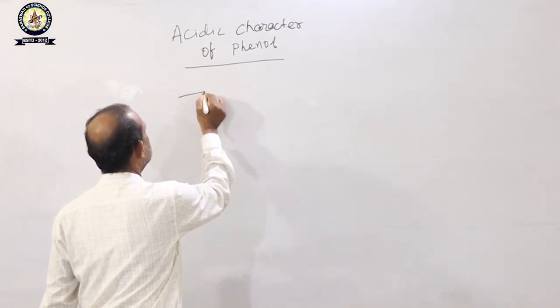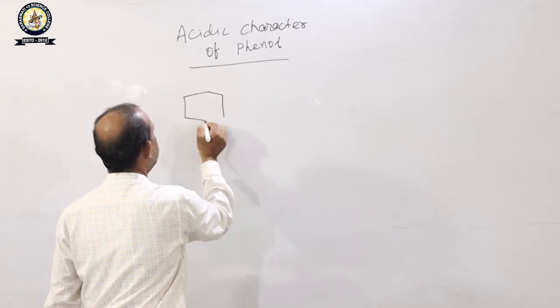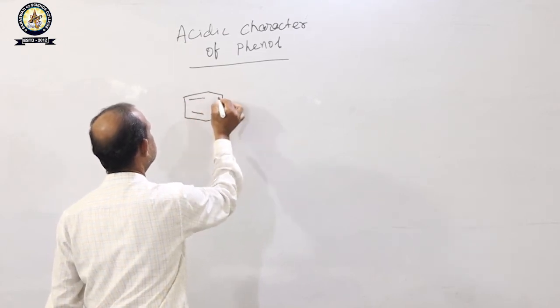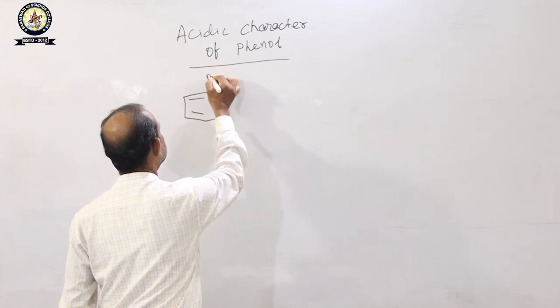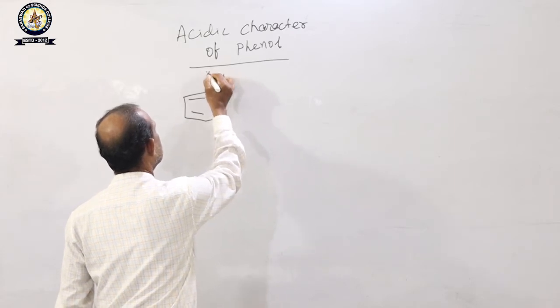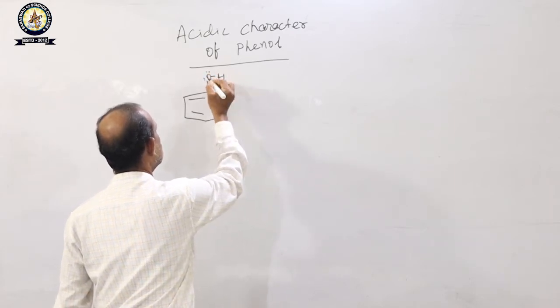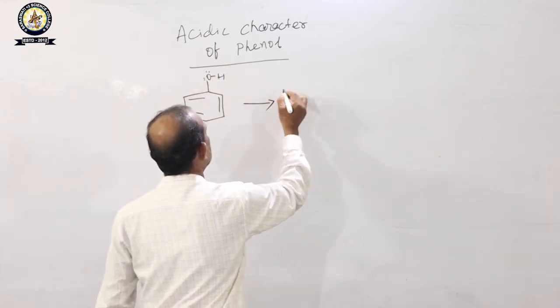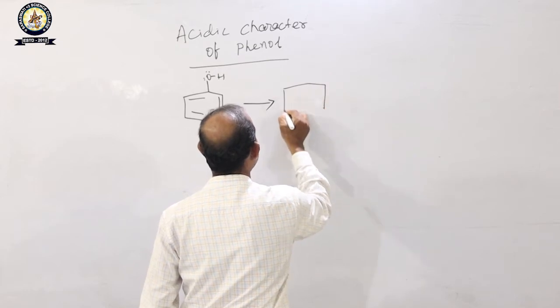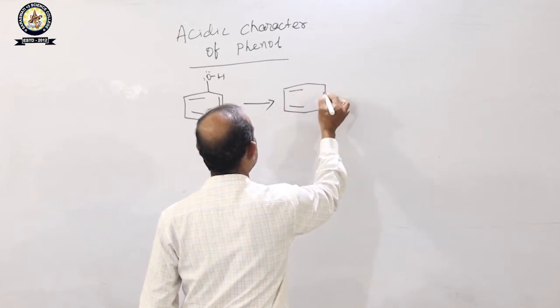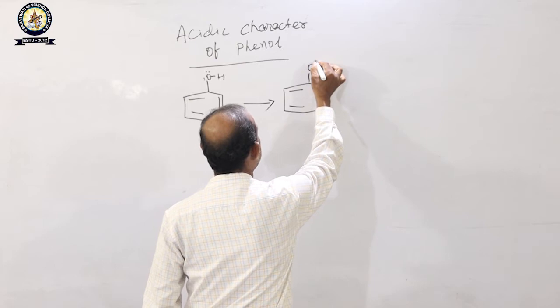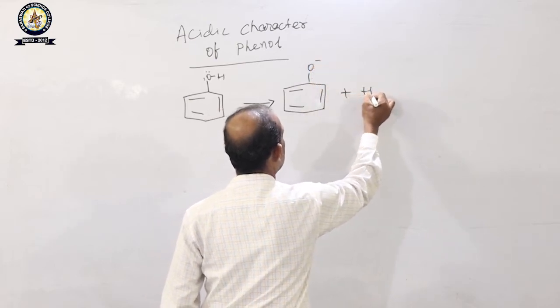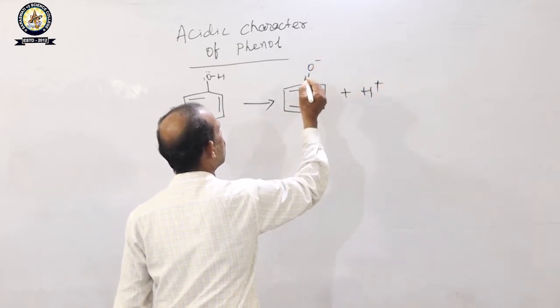Suppose this is your phenol. The oxygen atom contains two lone pairs of electrons. Then if it dissociates, phenoxide ion and H plus will be formed.